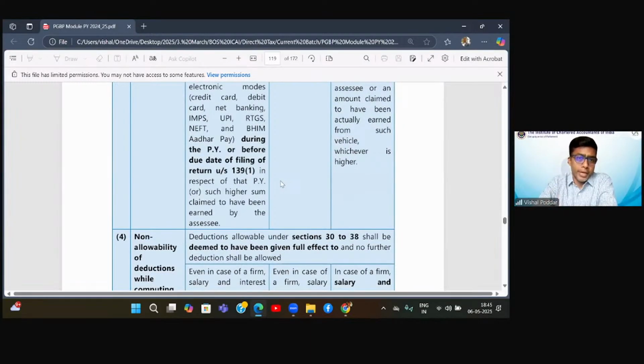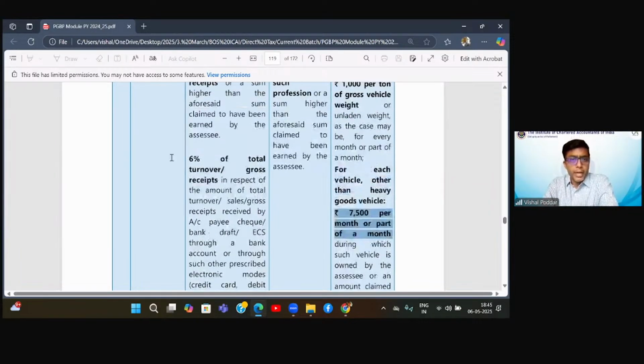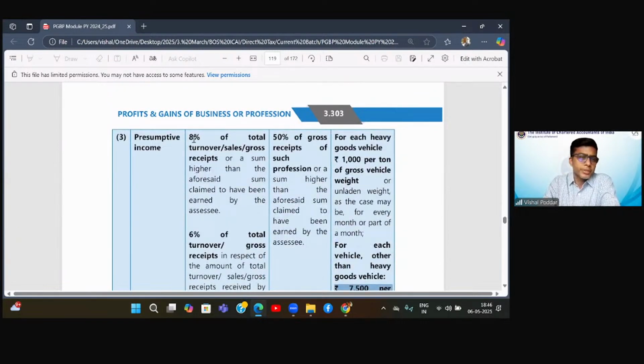Now, as we move ahead, see, we are going to some tricky parts. And be prepared, students. At this level, you should expect any trick questions which would be dealing with one of these parts. Now, what is this tricky part? Let us understand. I'm again coming back to 44AD. What did 44AD say? 44AD said here that whatever is your banking receipts, on that we will compute 6%, and whatever is your cash receipts, we will compute 8%.